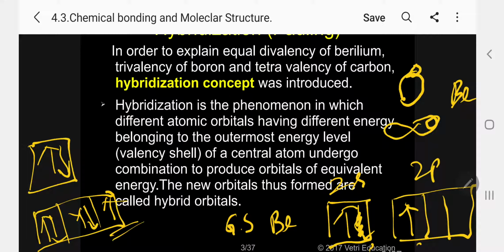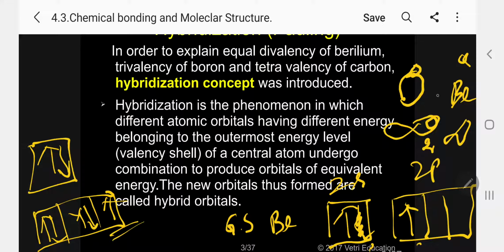So what is happening now? In beryllium there is one s orbital and one p orbital, whereas in chlorine there are two p orbitals. Kindly follow. So what is the overlapping between beryllium and chlorine?